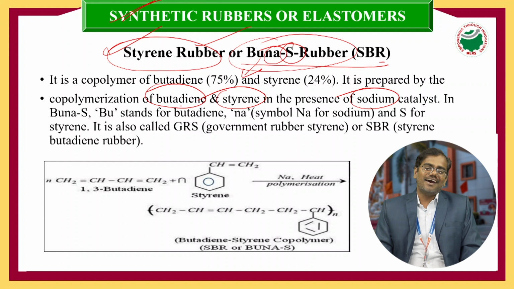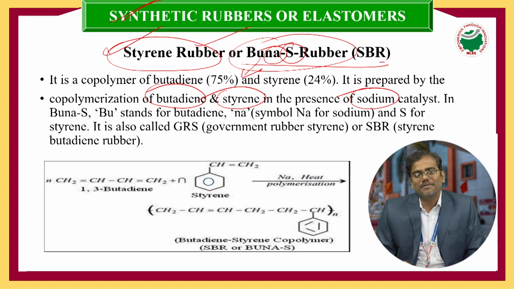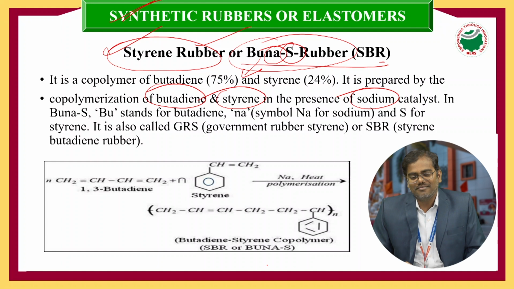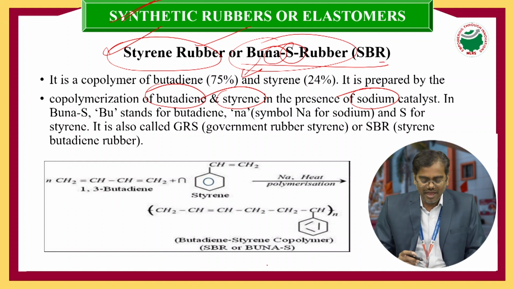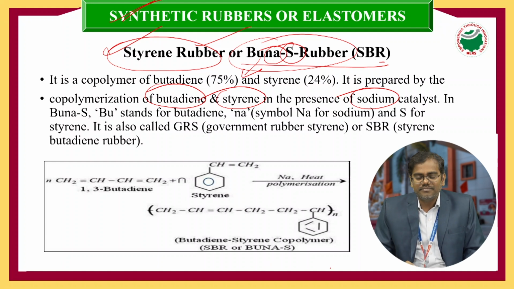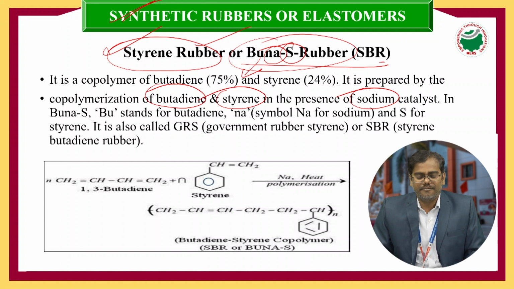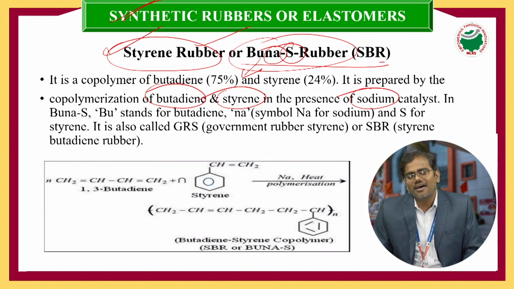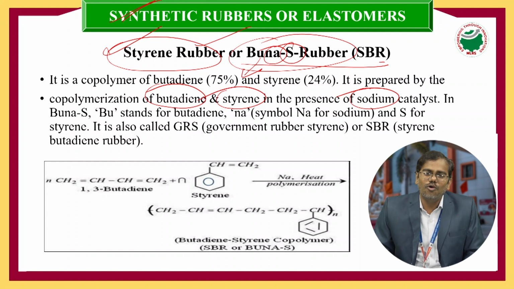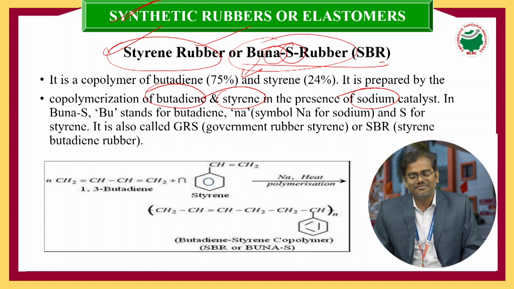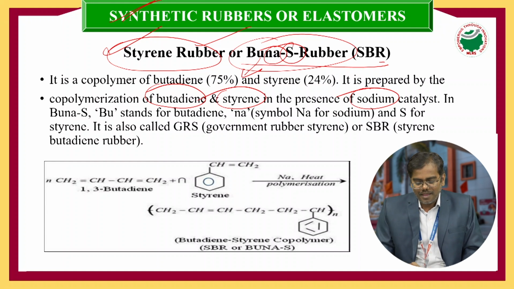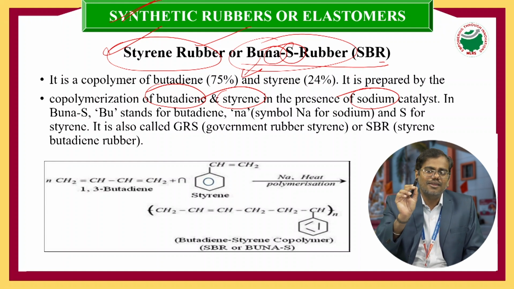Rubber is an organic high polymer once again, made up of monomers. Here we are using the monomers butadiene and styrene, and sodium as a catalyst. All these monomer units are different, and different types of monomers lead to the formation of a copolymer. That's why Buna-S rubber is a copolymer.